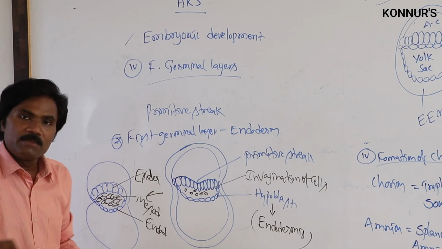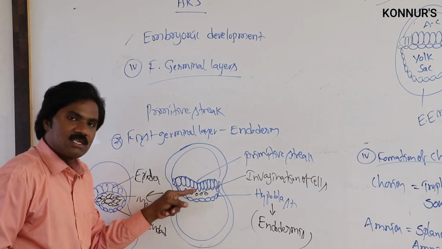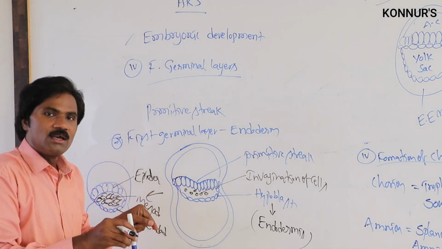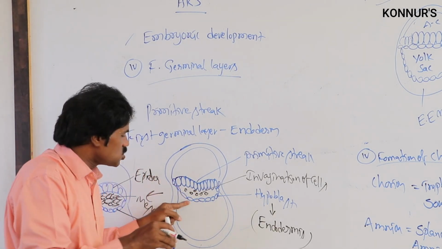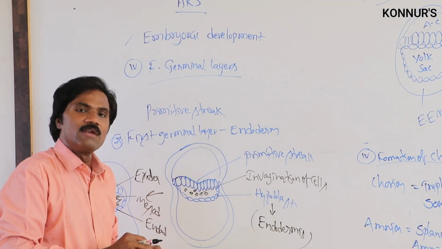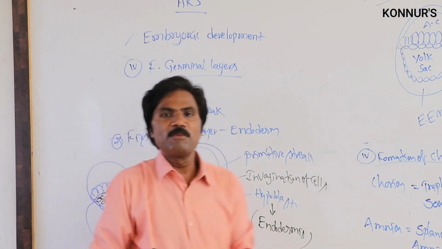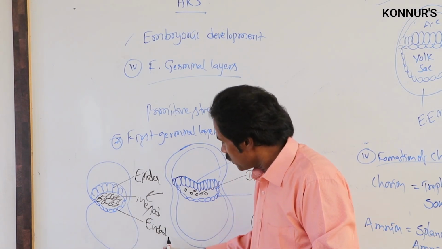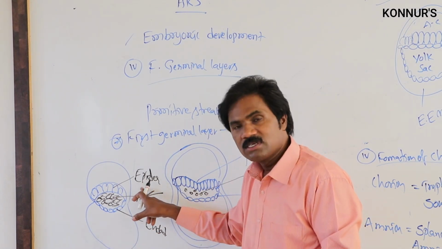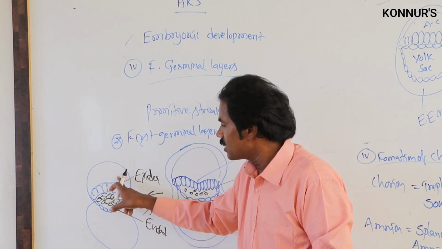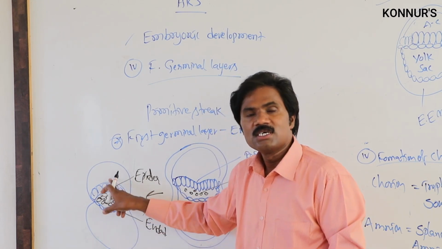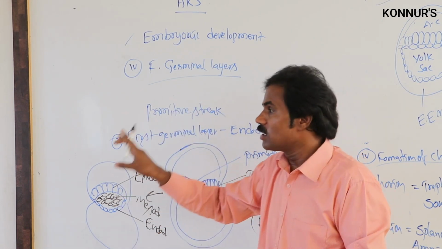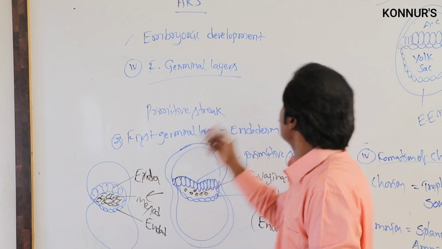So after the primitive streak, a group of cells is formed. After the cells are formed, they invaginate and adjust towards the hypoblast, then convert into newly formed endoderm. First the endoderm is formed, then ectoderm, then mesoderm, like that the three germinal layers are formed one after another. Apart from this, extraembryonic layers will also be formed.